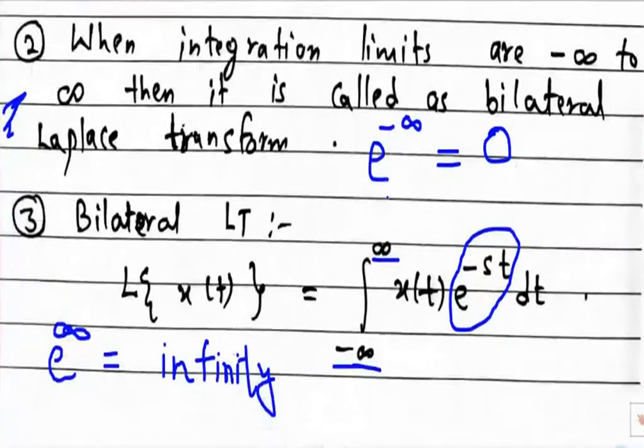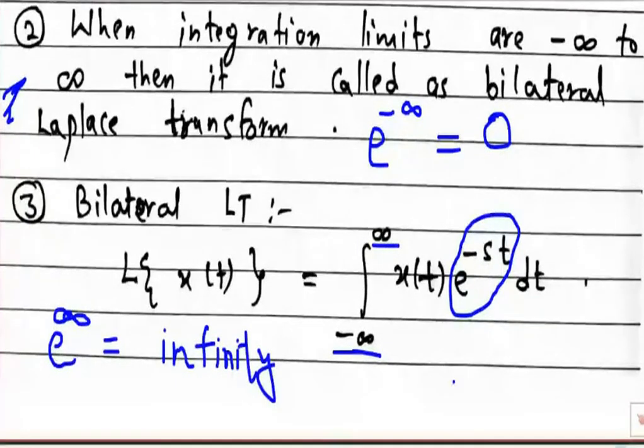And very simple, e raised to power 0, or any number to the power 0, is always 1. 0 or minus 0, no problem, it is always 1. So these three values we are going to require frequently: e raised to power minus infinity, e raised to power infinity, and e raised to power 0 or e raised to power minus 0.